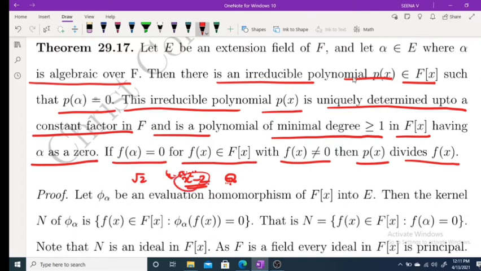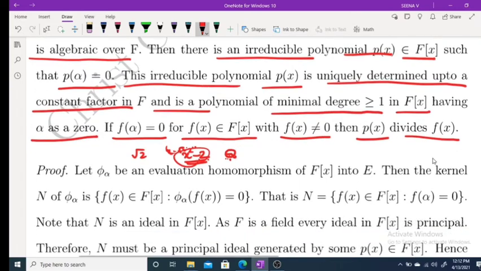There is an irreducible polynomial p of x belongs to F[x] such that p of alpha is 0, and this irreducible polynomial p of x is unique up to a constant factor in F and is a polynomial of minimal degree greater than or equal to 1 in F[x]. That means if there is any polynomial in F[x] such that f of alpha equal to 0, then p of x must divide f of x.